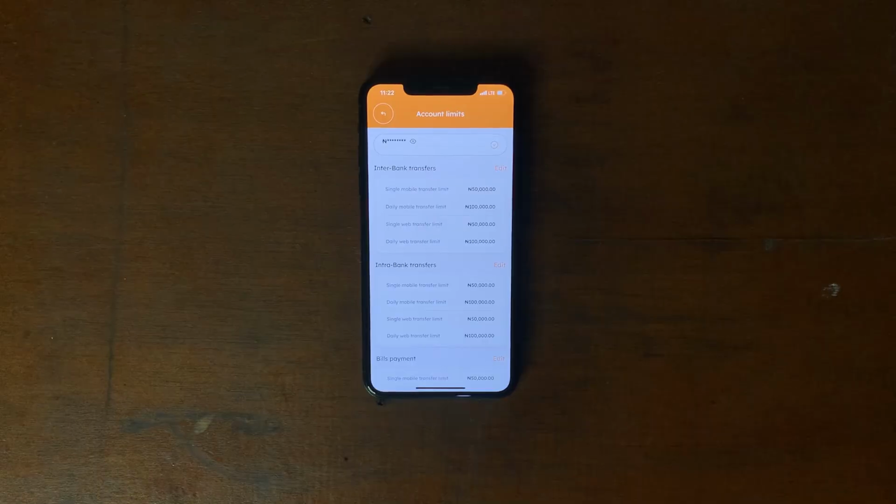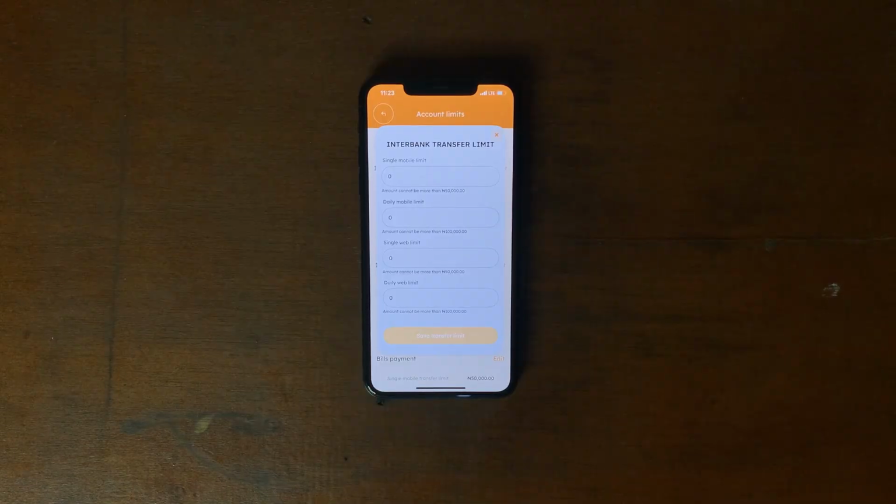So I had to keep going just to settle this whole thing and be able to even use their app. Now, one thing I forgot to mention is that the app also allows you to increase your transaction limits. So if you want higher limits, you can change that. But for me, one issue I have is that my limits are capped at like 50 to 100,000 naira per day, and it doesn't make any sense. And I can't increase the limits, which is something I'm not really a fan of.